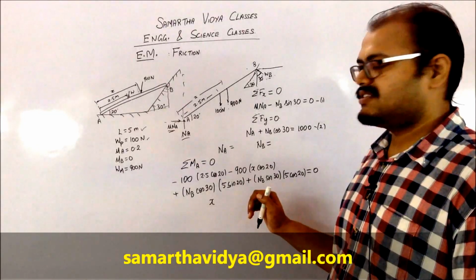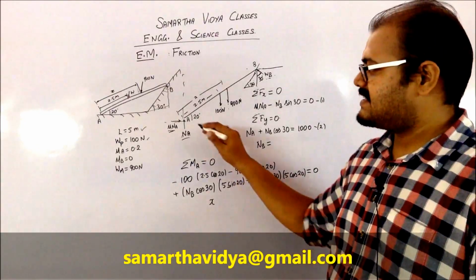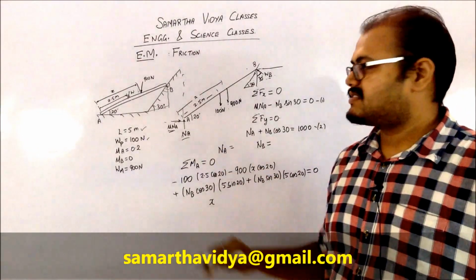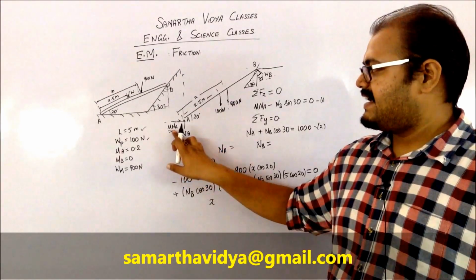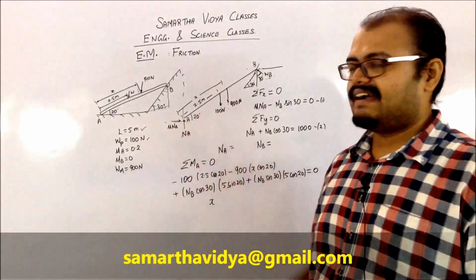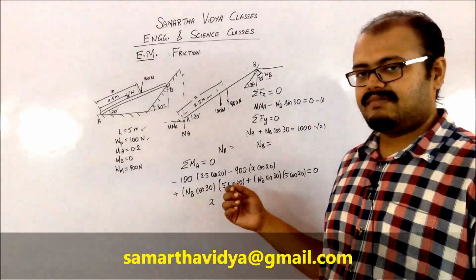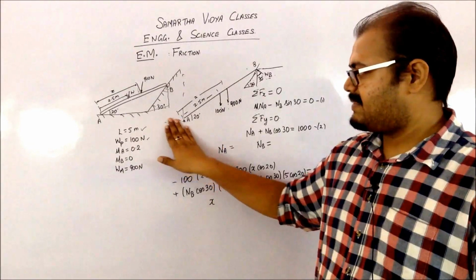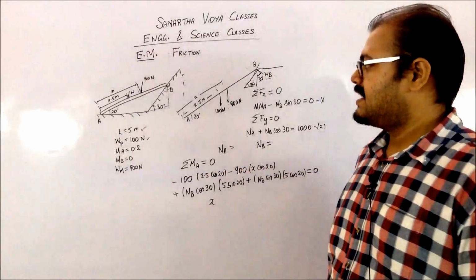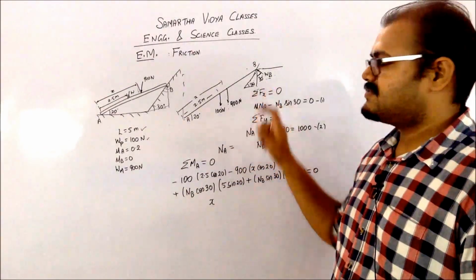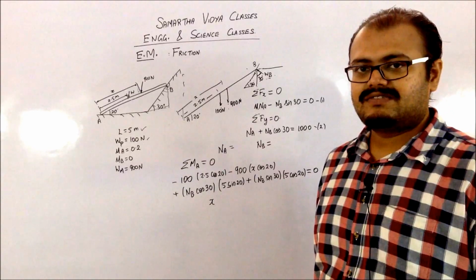Next, moving on to your summation Ma, we are considering the point A because you can see that Na and mu Na are at point A, so those two forces will not be considered for your Ma calculation, so those can be eliminated from here. Next, we just have these three forces which we have to consider for your summation M.